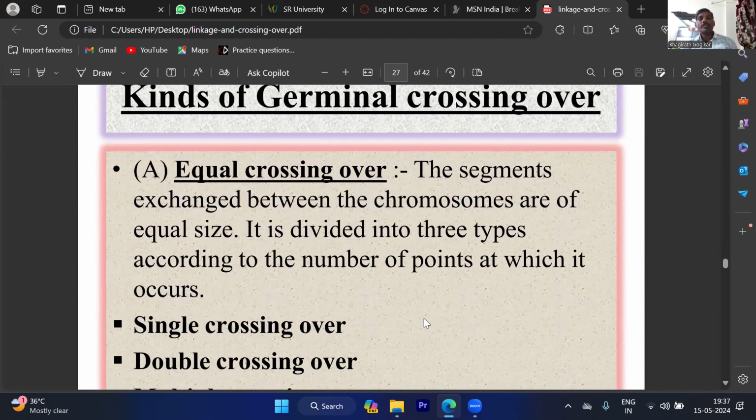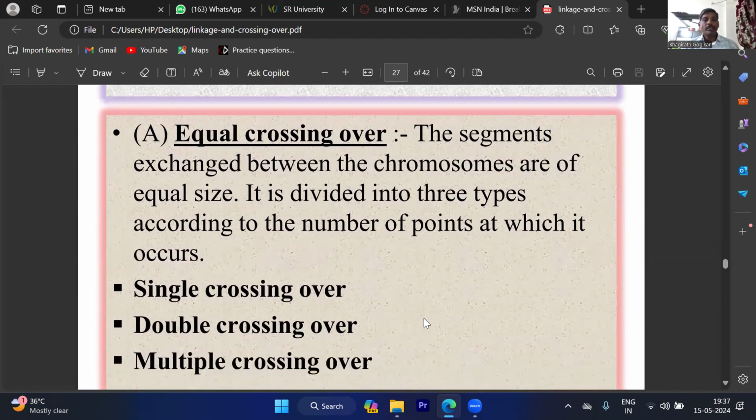Equal means the equal size of the chromatid fragments break and exchange with each other. Crossing over is also classified with reference to the point: how many points there are to exchange the chromatid fragments, with reference to 1 point, 2 points, or more than 2 points.